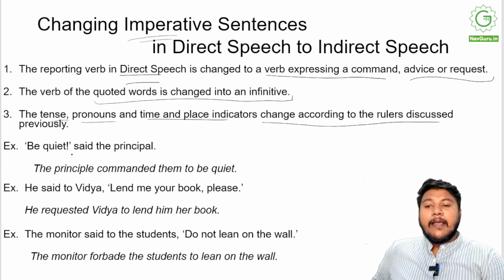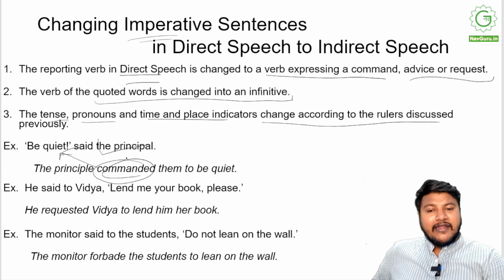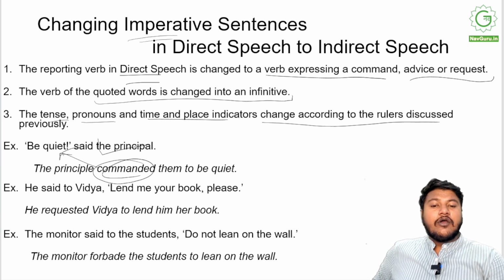So, for example, be quiet, said the principal. The principal commanded them to be quiet. This is a command, right? It's an order. So you can also say the principal ordered them to be quiet. He said to Vidya, lend me your book, please. He requested Vidya to lend him. You see, he is here. Me is a male, right? Masculine word. So he said to Vidya, lend me a book, please.